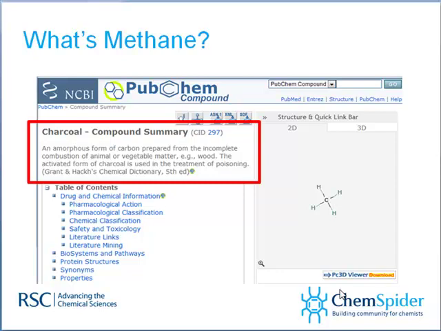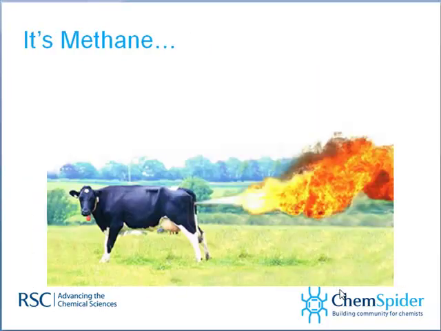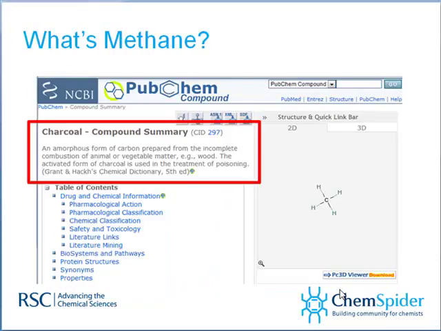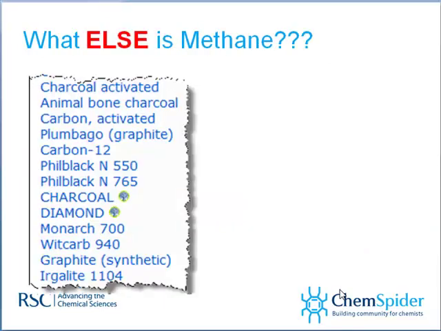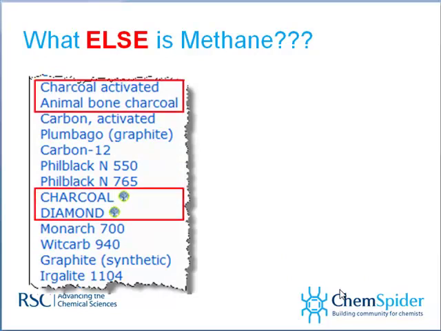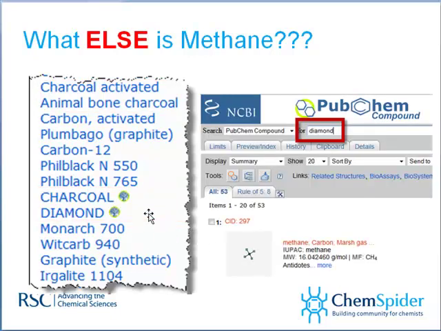Why have they called it charcoal? Maybe if you threw a little bit of methane on your barbecue instead of charcoal in the summer, you'll get that type of effect. What a great way to speed up your cooking a cow. What else would you get on the PubChem compound about methane? Well, here's some names associated with methane. What else is methane according to PubChem? Charcoal. What's that? Diamond? PubChem thinks it's diamond. Well, that's interesting. Sure enough, if you do a search on PubChem for diamond, you will end up at methane.